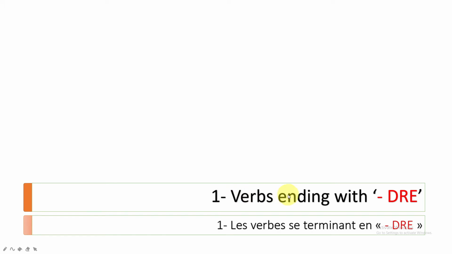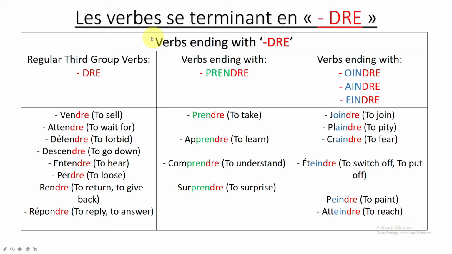Number 1, verbs ending with DRE. Okay, so this is the first subgroup, verbs ending with DRE. Les verbes se terminant en DRE. So here is the table that we can have for this one. So the logic will be, as soon as I get the verb at its non-conjugated form, so this one is very important.